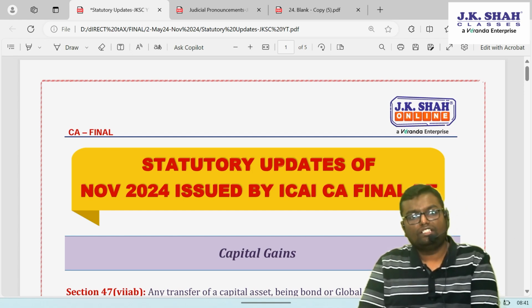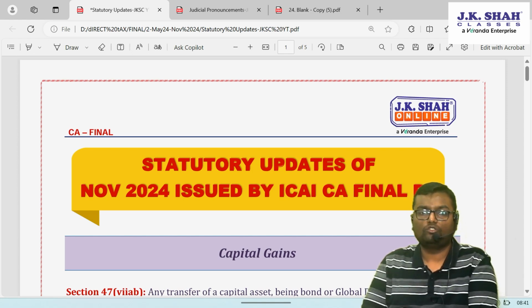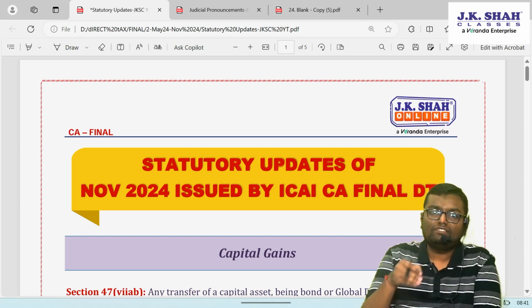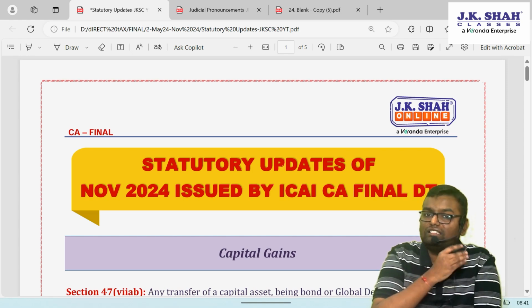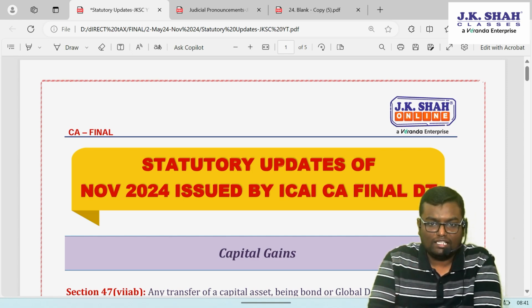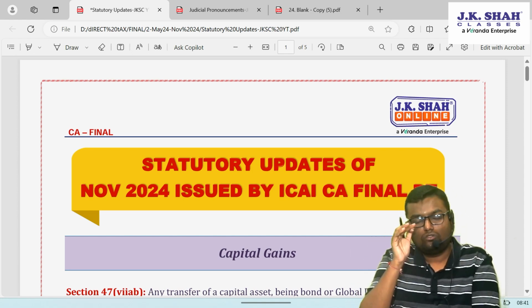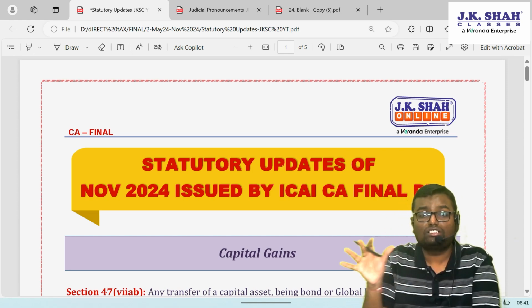The first doubt which many students have asked me already, which I have clarified on various platforms, but over here still once again I am going to clarify. The budget which just came on 23rd July is not applicable for the November 2024 examination. That is applicable from May 25 and onwards. So first of all, for you there are no huge amendments.